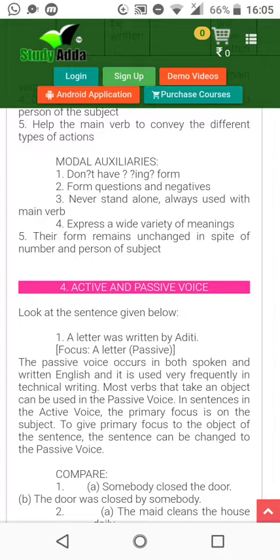In sentences in the active voice, the primary focus is on the subject. Okay. A letter was written by Aditi. Aditi wrote a letter. Okay, so the subject changes, and what the subject is doing or how it has reached there, that comes in the beginning.